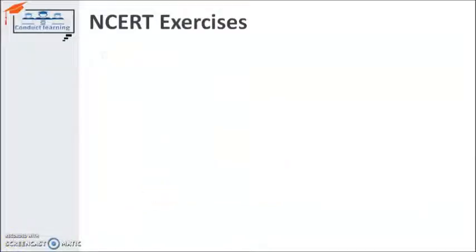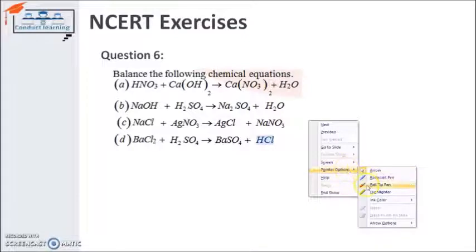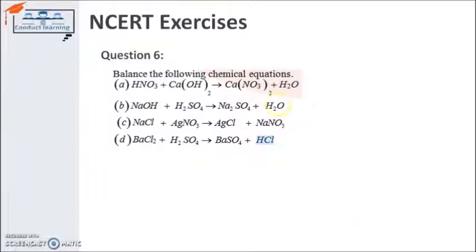So the next question is, balance the following chemical equations. First we are given HNO3 and calcium hydroxide, which is giving calcium nitrate and water. So I have to balance it first of all. I will start by writing the chemical equation, or you can take the chemical equation written there to balance it. First of all, you can understand by just looking at the equation whether it is balanced or not.